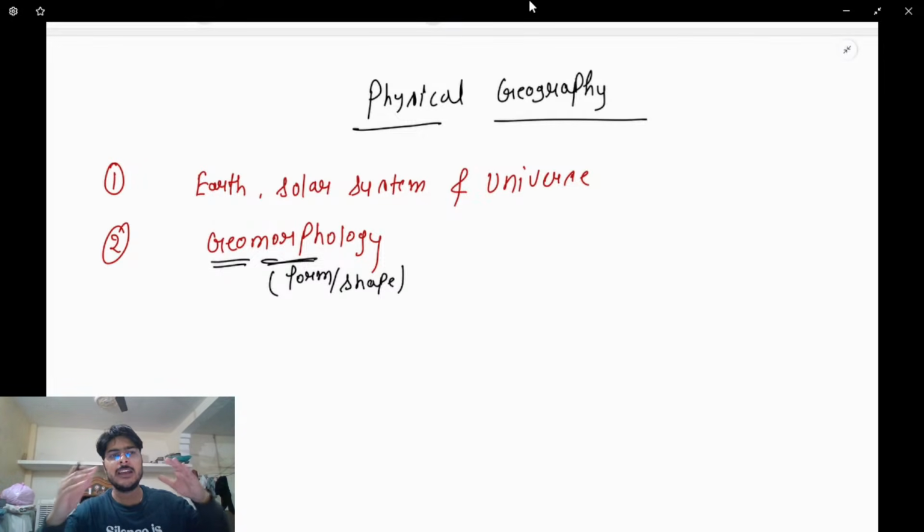Now, if the earth has taken some shape, for example, the Himalaya is uplifting, it is moving upward. Why is it moving upward? What is the reason? Clear? If you see the Aravalli Hills, this is an old block mountain. Himalaya is a young, sorry, young fold mountain. Clear? So we'll talk about why it is known as the young fold mountains.